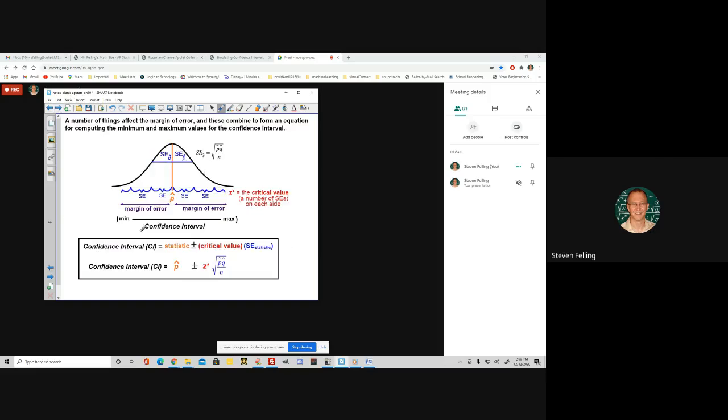All right, so let's put it all together here with some formal symbols. First of all, everything centers at the statistic, which is p hat. Okay, that p hat is called the statistic. So the next thing is we know that we can figure out the standard deviation, right? It would be the square root of pq over n, but because we have to use the p hat value instead of the p value because we don't know it, then it's called the standard error, okay? And so that's the standard deviation for this particular statistic. Since the statistic is a proportion, then it's going to be the square root of pq over n using the statistic's value, okay? That's this part right here.